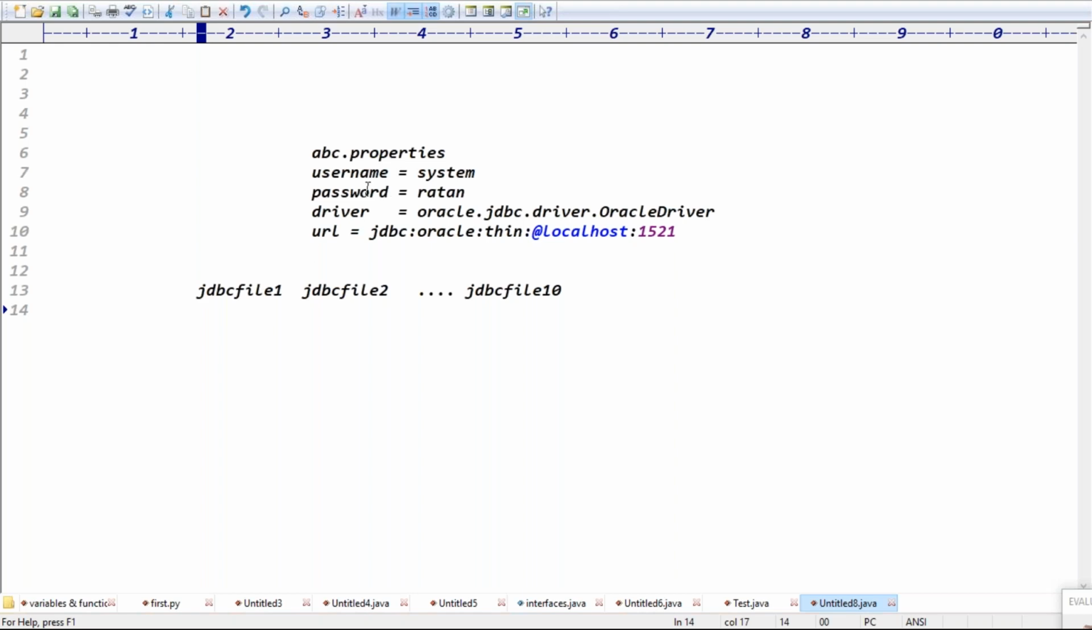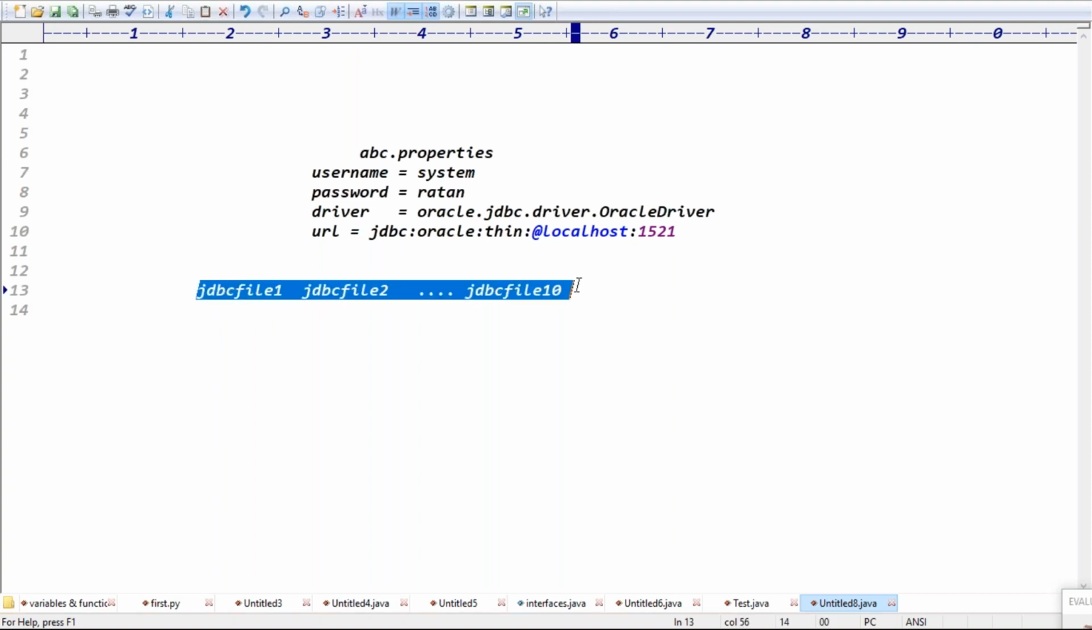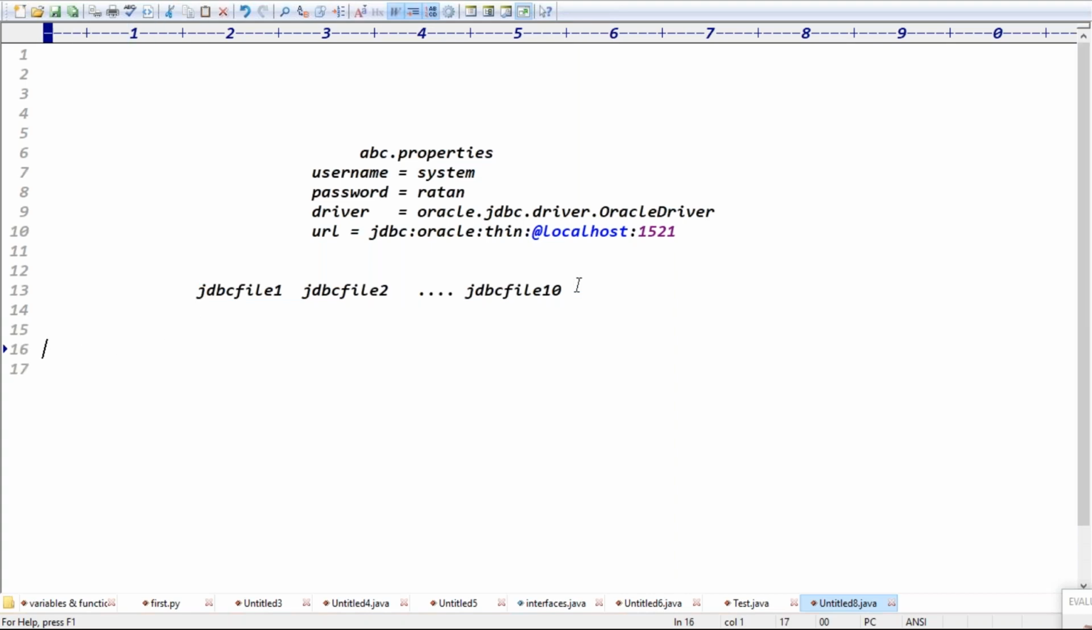This file is reading the data from the property file, this file also, and this file also. If tomorrow any modifications are required, can I do the modifications in the property file itself? Yes. If I do the modifications in the property file, all the JDBC files will be reflected, guys. Yes or no? Exactly.